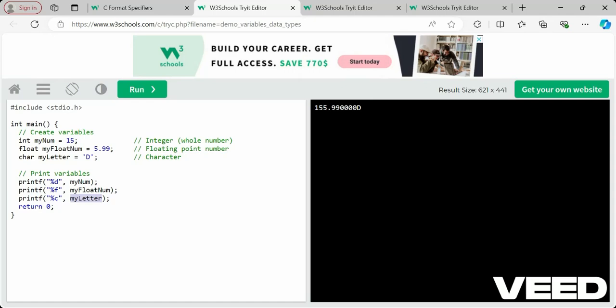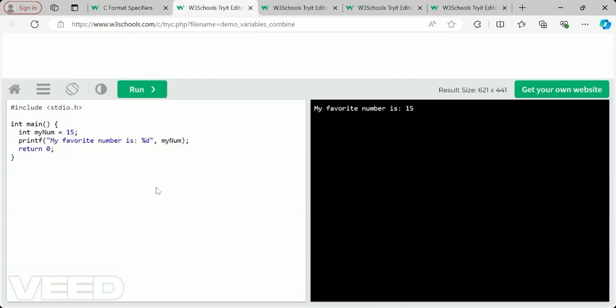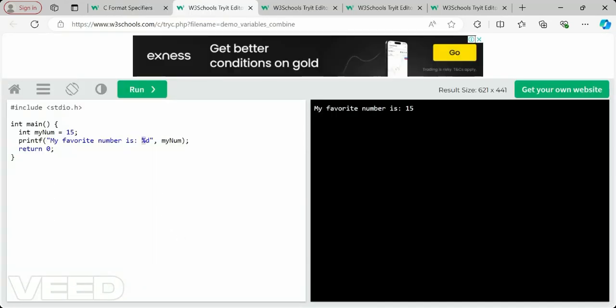The integer variable, that we have to mention. In the same way you can mention some text in the printf statement along with a placeholder. That placeholder will take an integer value. That integer value we specify after giving a comma, then that value will be placed in this placeholder. So the result will be printed like: my favorite number is 15.